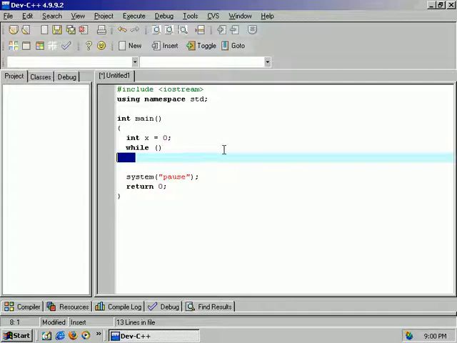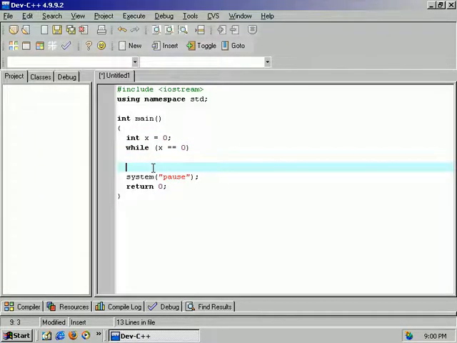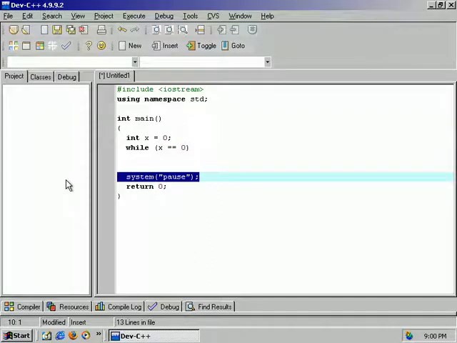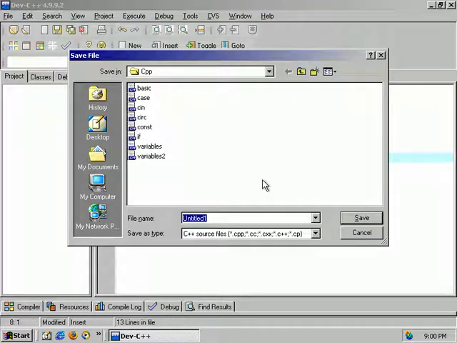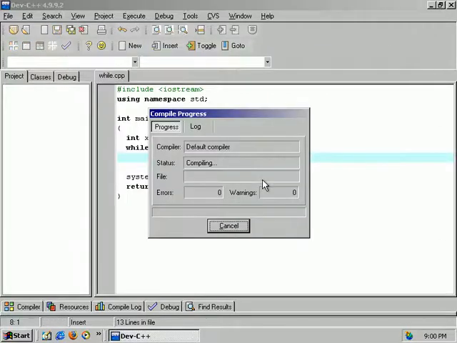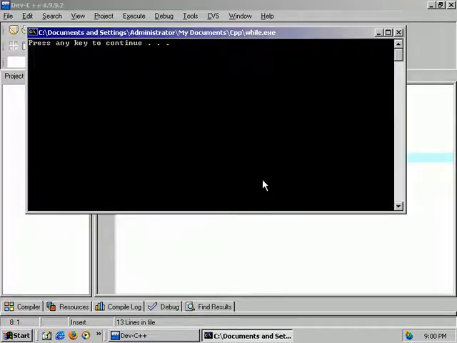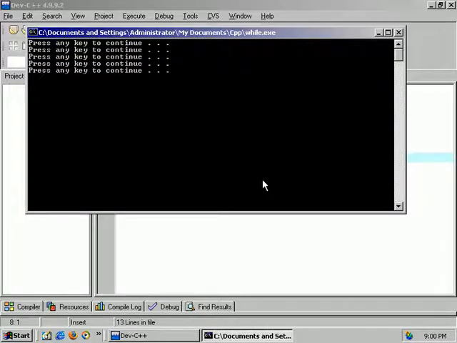So if I just left it alone like this, and I did while x equals 0, what's going to happen? We could take a look at this, and we could see that it's going to execute the next line below it, which is white space, which it will ignore. It's going to run this one infinitely. So let's do this. F9, we'll call this while. Press enter to continue. It will never, ever stop doing this.